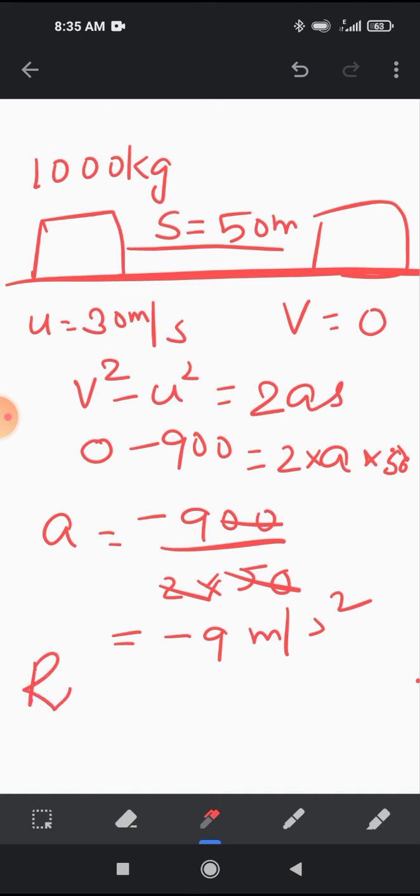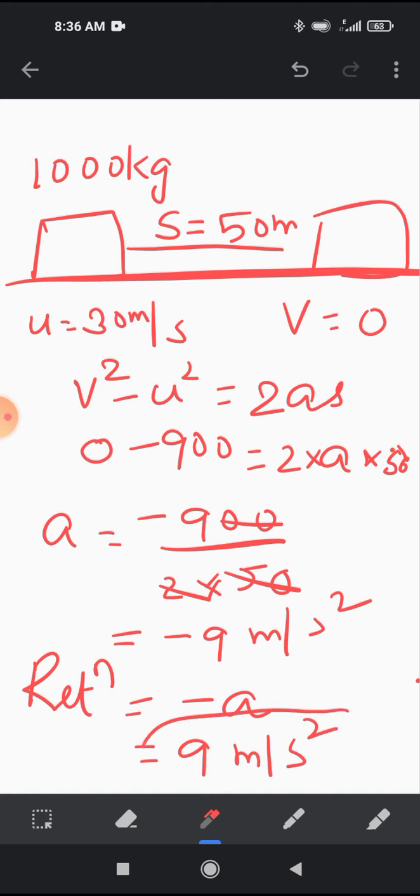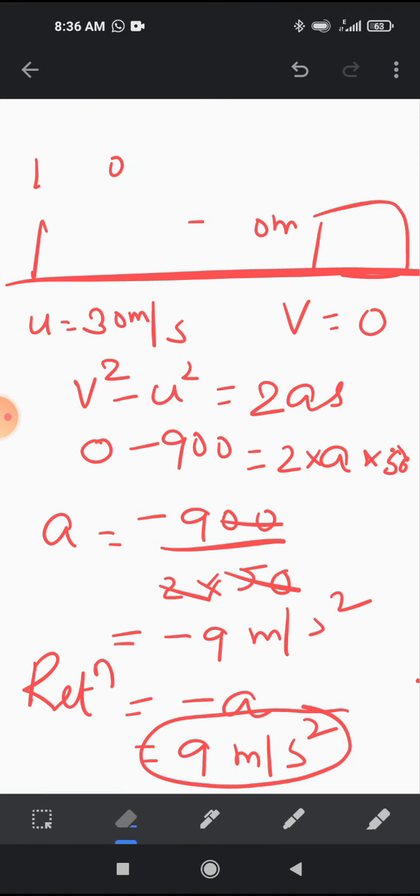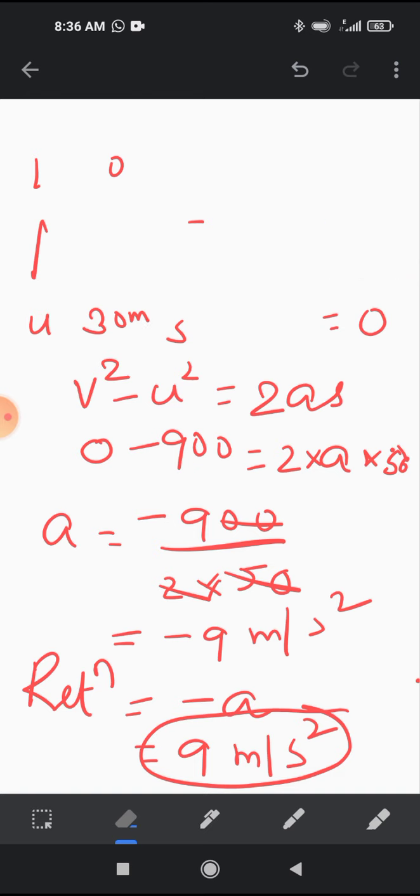Now what is the retardation? You know retardation is minus of acceleration. So it will come as 9 meter per second square. Now how will you find out the retarding force?